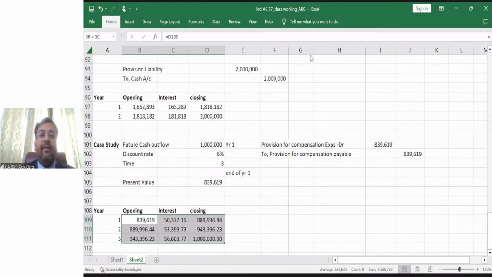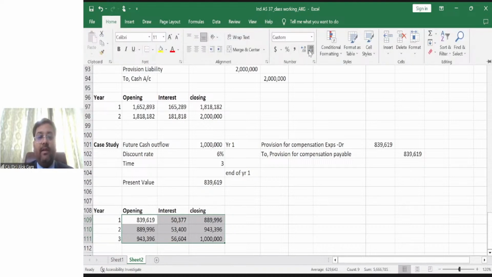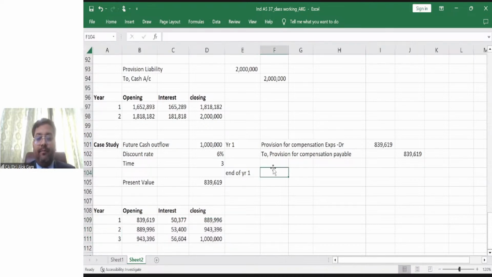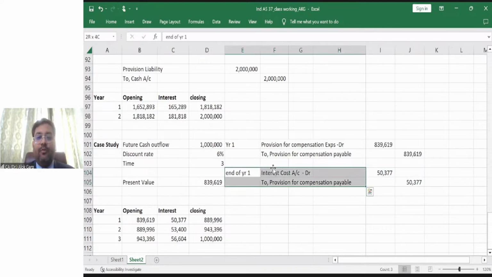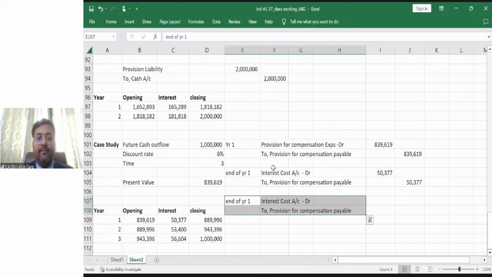And what is the accounting entry every year? The accounting entry is the same. Interest cost account debit, credit to provision for compensation payable. At the end of year one, it is 50,377. At the end of year two, this accounting entry will be for year two.